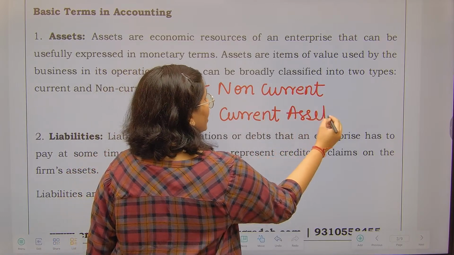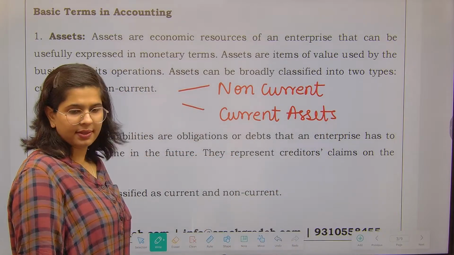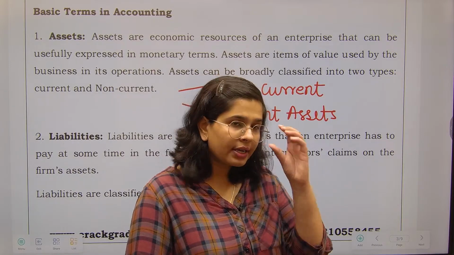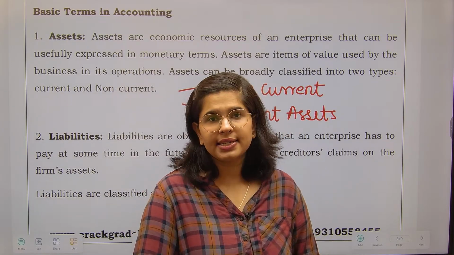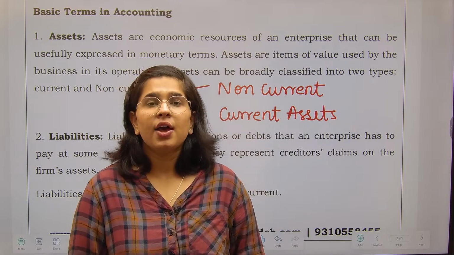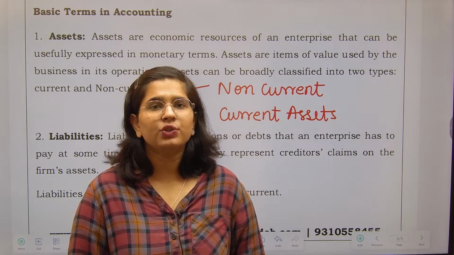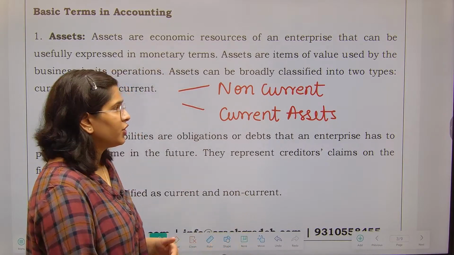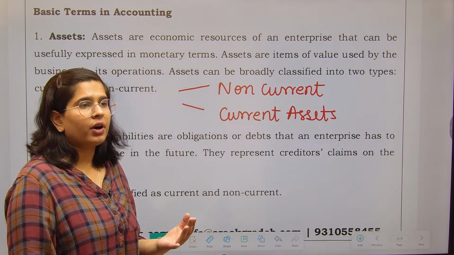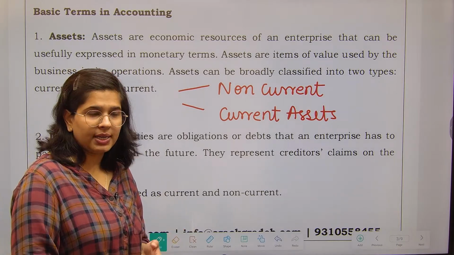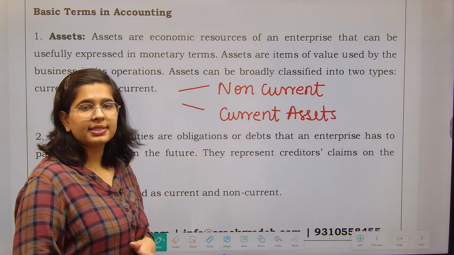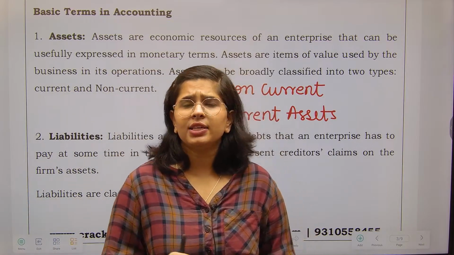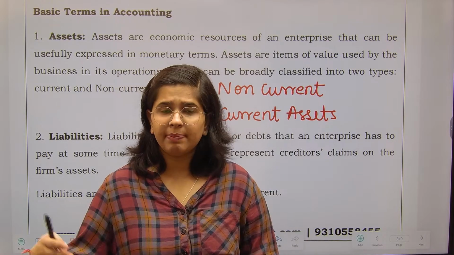All such assets which are going to be in my business for a period of more than 12 months will be called non-current assets, and all such assets which are going to be in my business for a period of less than 12 months are called current assets. ठीक है, इसमें भी कुछ bifurcations होते हैं, like you have tangible assets, intangible assets. ठीक है, even in current assets you have a further bifurcation called liquid assets. Each and everything we will be covering as we progress.